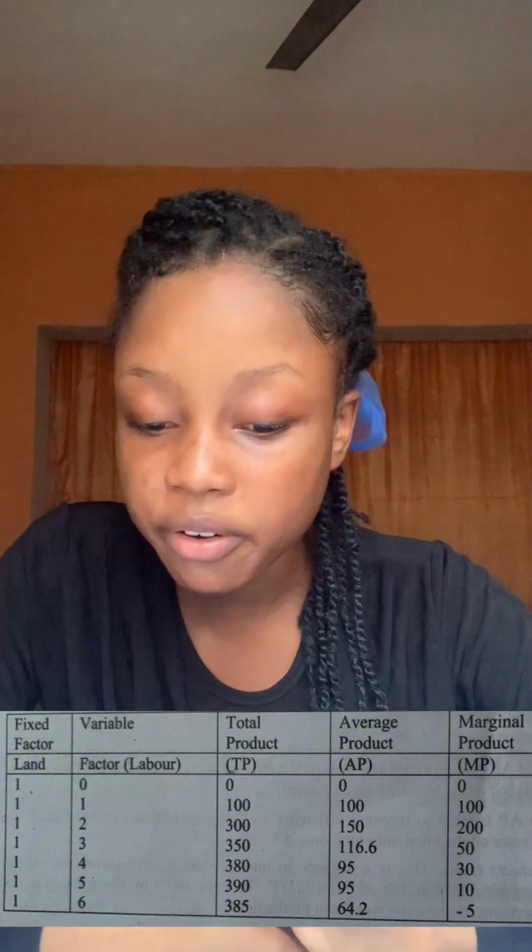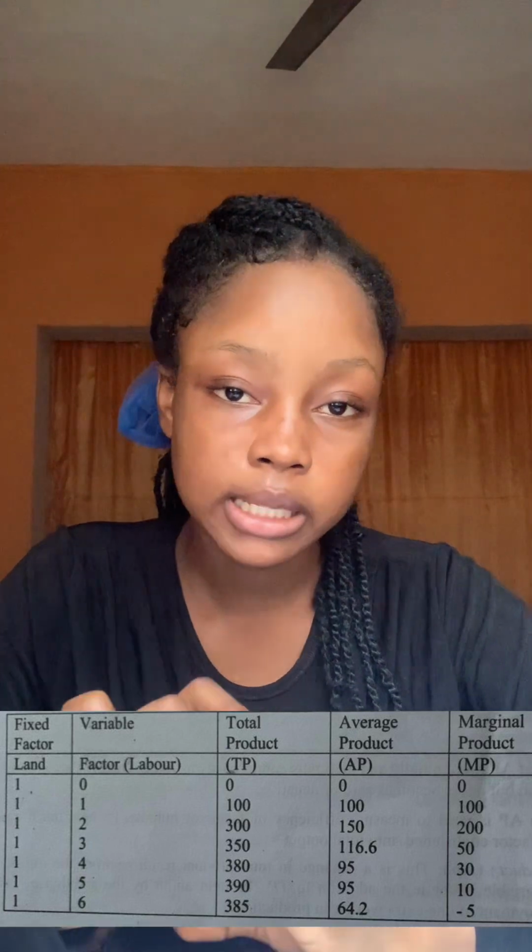When it increased to 2, remember the formula for average product is total product divided by variable factor. Total product was 300 and variable factor was 2. So 300 divided by 2 led to 150. While marginal product is, remember, change in total product divided by change in labor.